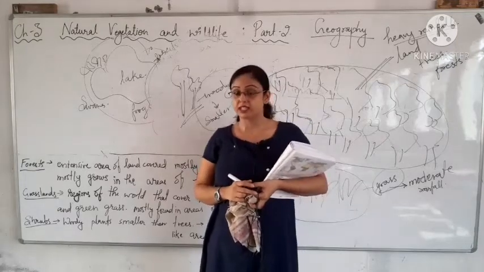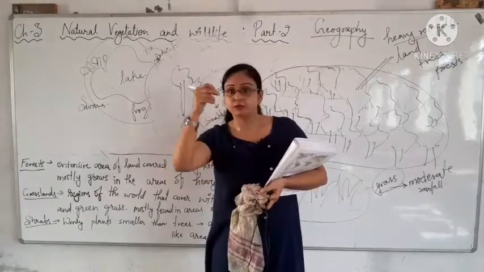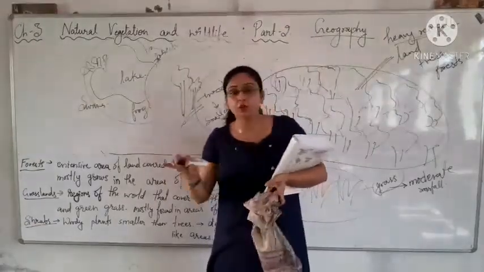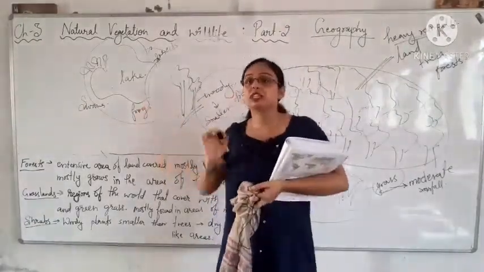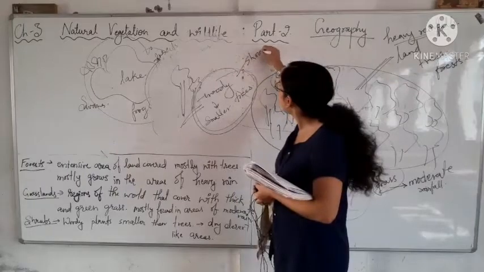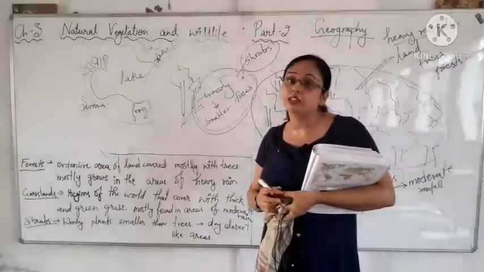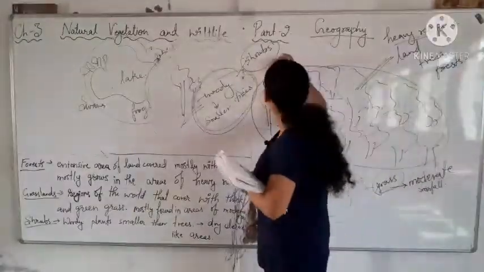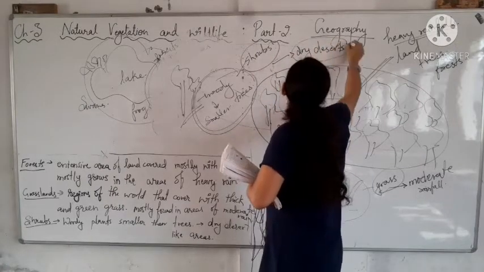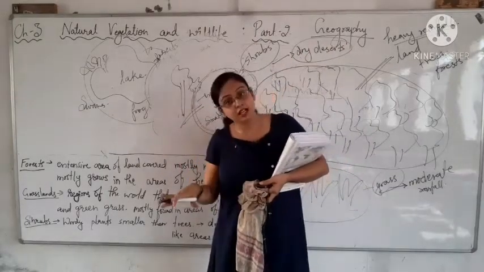If you have seen the plant of rose, that is a shrub. It is woody and it is smaller than a tree. It never grows like a mango tree, right? That kind of plants comes in the category of shrubs. Understood? Now these shrubs grow in the areas which are dry deserts.